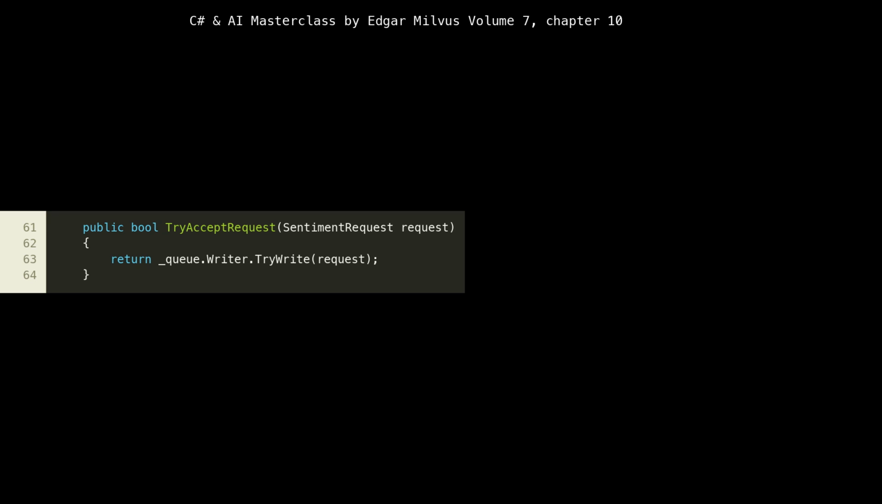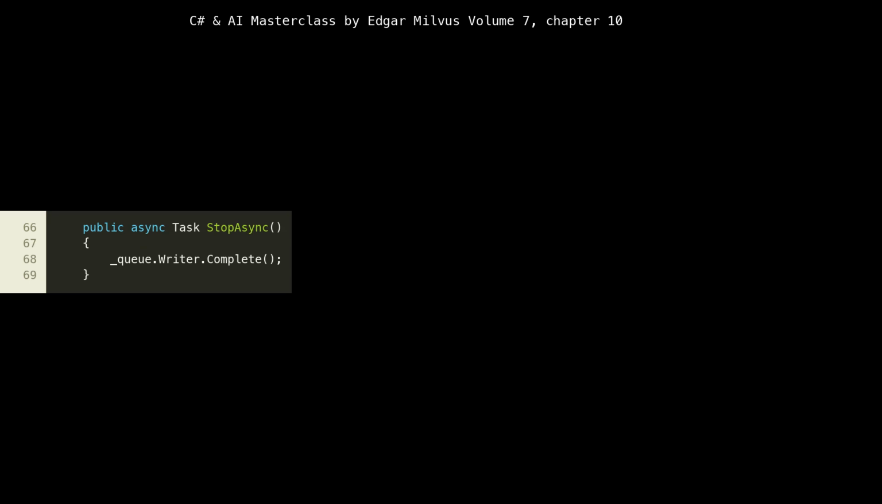Instead of blocking the caller, it allows the orchestrator to quickly identify overloaded agents and route requests elsewhere or trigger scaling actions. This is a pattern for building resilient microservices. The StopAsync method, line 66, is designed for graceful shutdown. When an agent needs to be scaled down or restarted, we don't want to abruptly terminate ongoing processing. By calling _queue.Writer.Complete, we signal to the channel that no more items will be written.